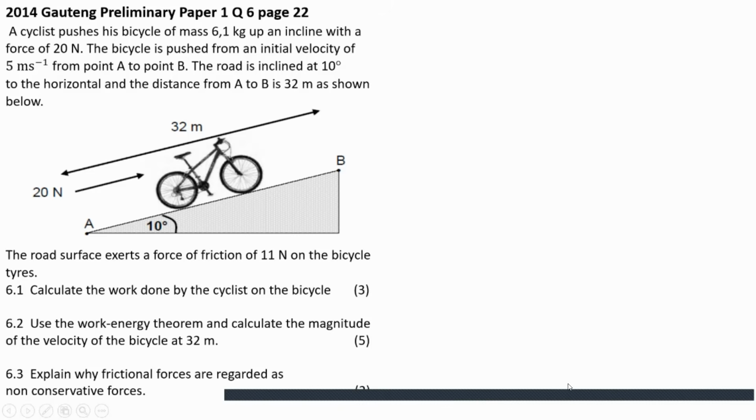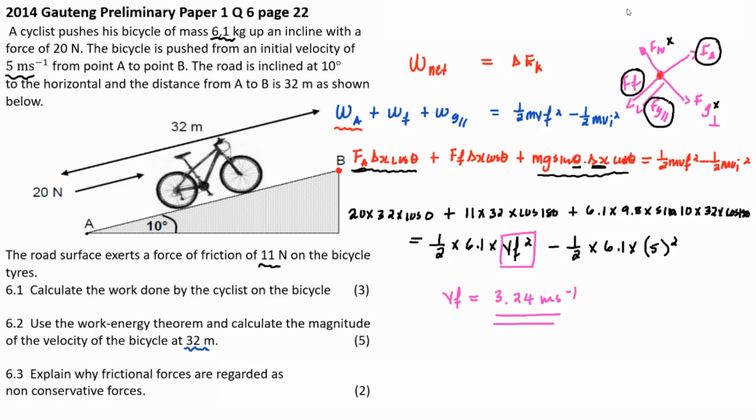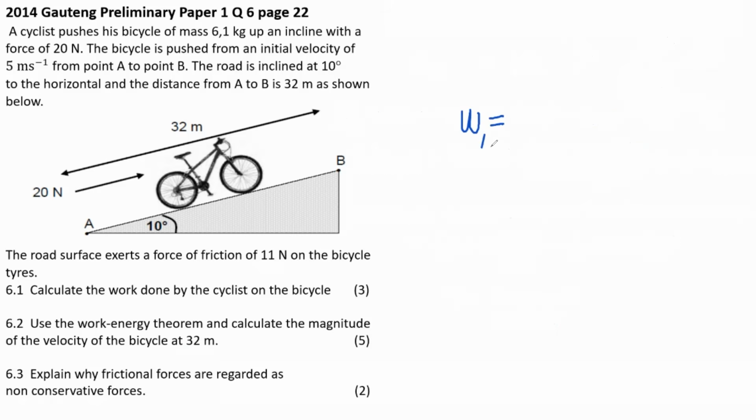The work done by gravity parallel is always F_g parallel delta x cos theta.